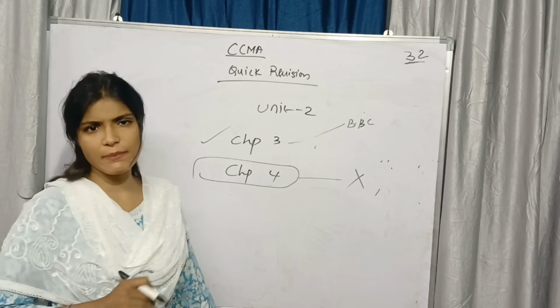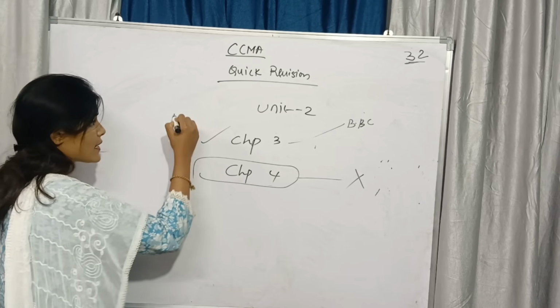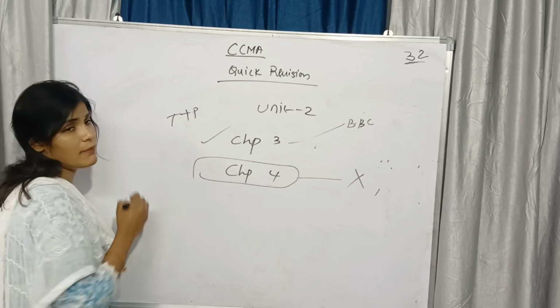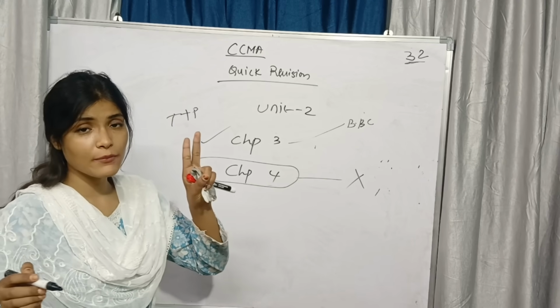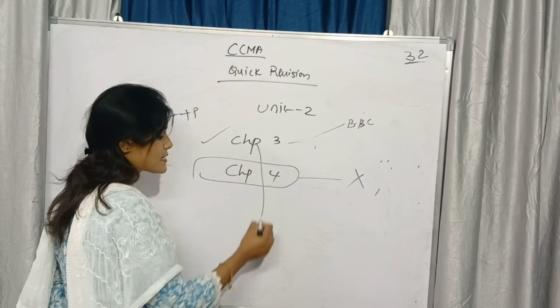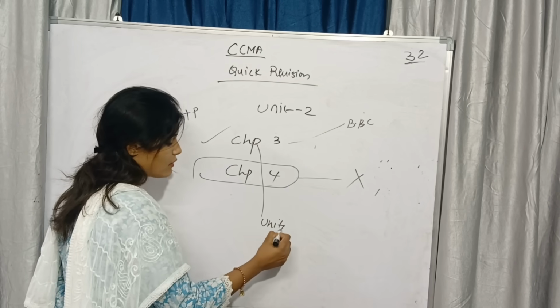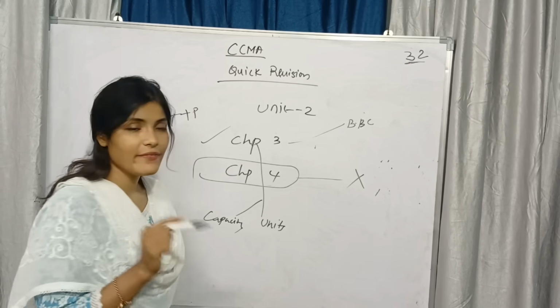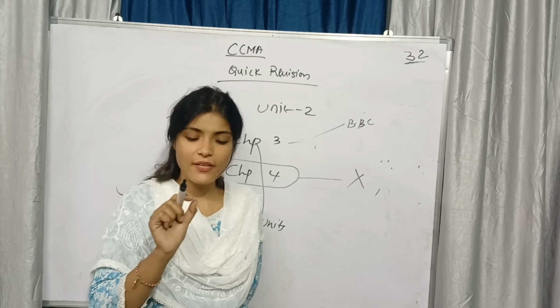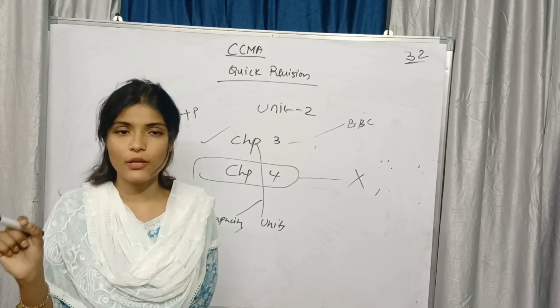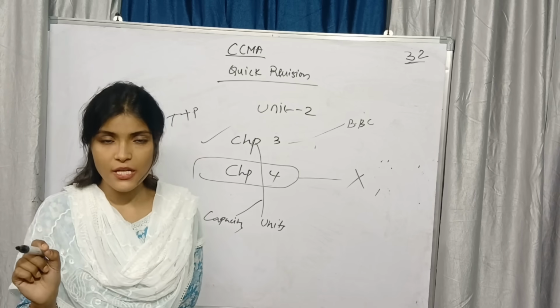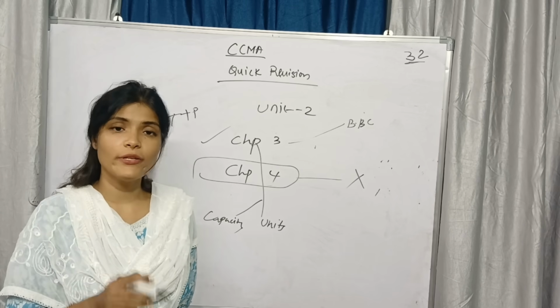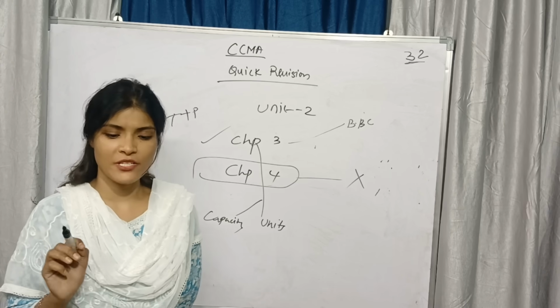In this budget and budgetary control you are preparing theory plus problematic. In problematic there are two methods. One is units, second one is capacity. Okay, if in the question they are giving the data of the company in units, means you need to do it in the units pro forma of budget and budgetary control.